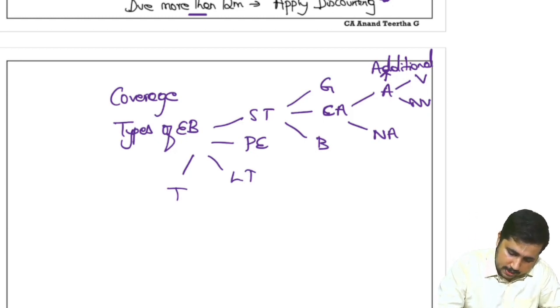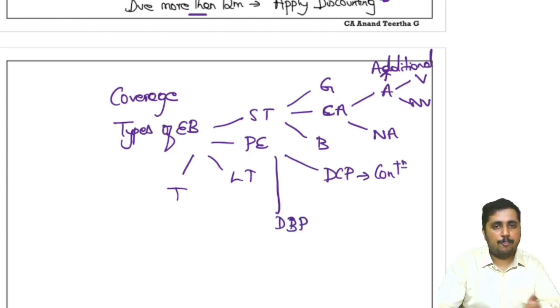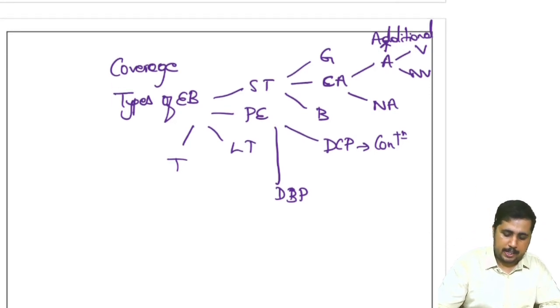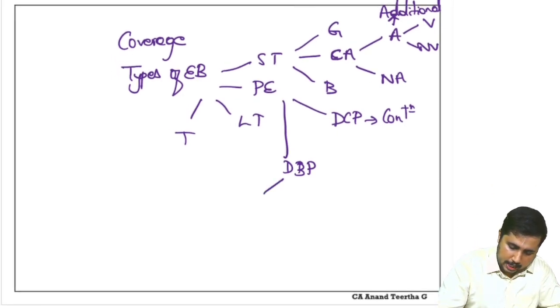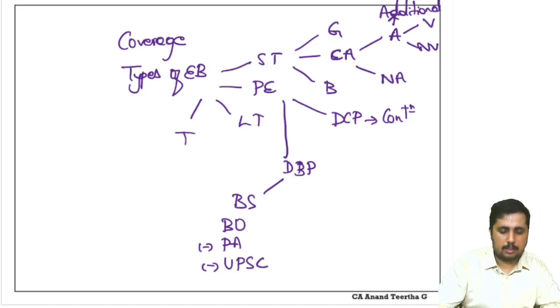After that, we studied post-employment benefit, where there were two things, DCP, which is based on contribution, and DBP, which was based on all the fund mechanism, where for DBP we said in balance sheet consider benefit obligation minus plan asset minus unamortized past service cost.